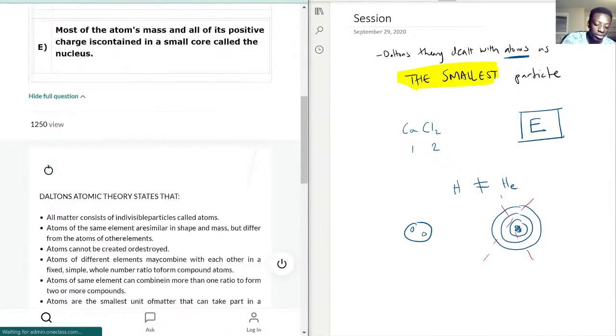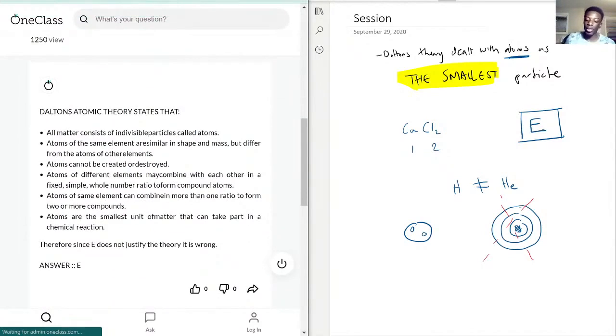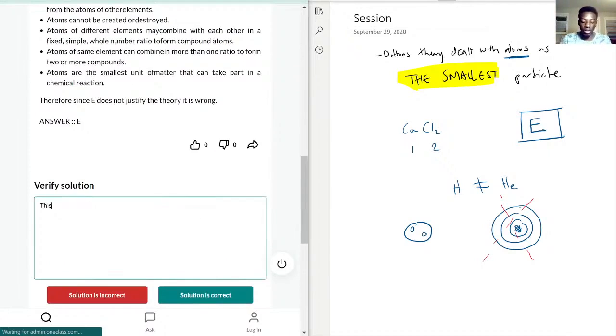And let's see. This person went ahead to state the whole Dalton atomic theory, and it is almost word for word. But there is one part that he does hide, that atoms are the smallest unit of matter that can take part in a chemical reaction. So he didn't think there was anything smaller. By mentioning a nucleus, that should be a red flag right away. That's not the right answer. So with that, I can confidently say that this is correct.